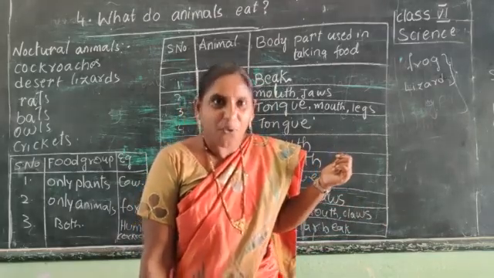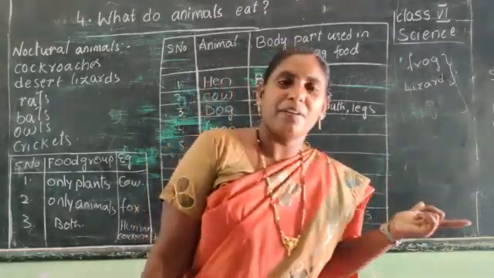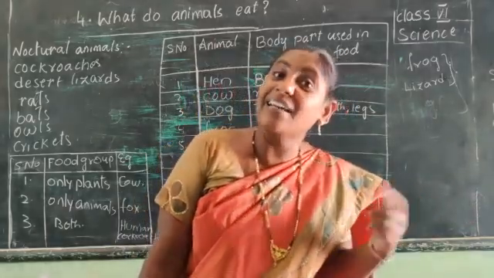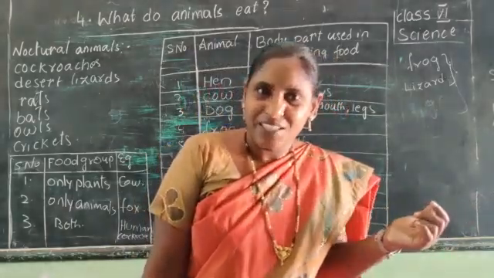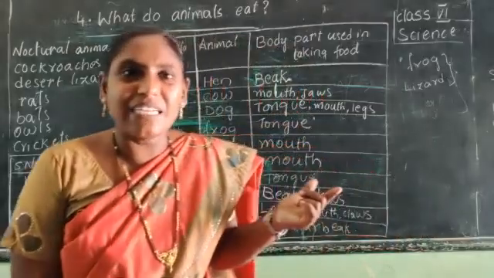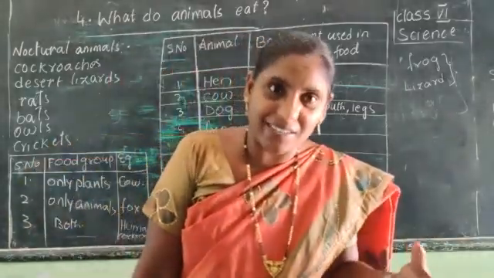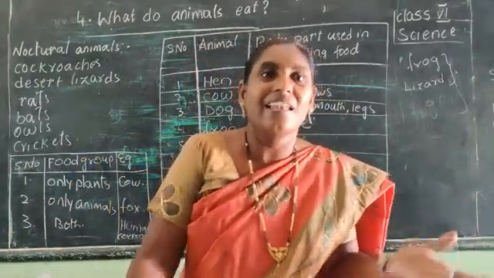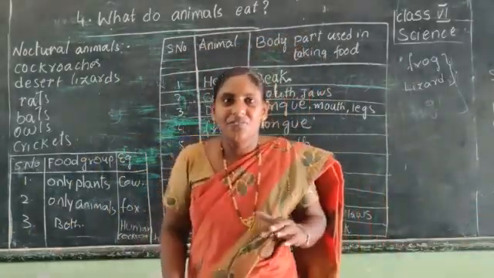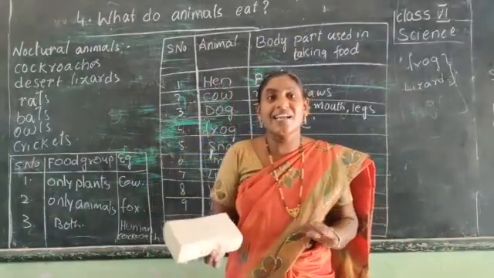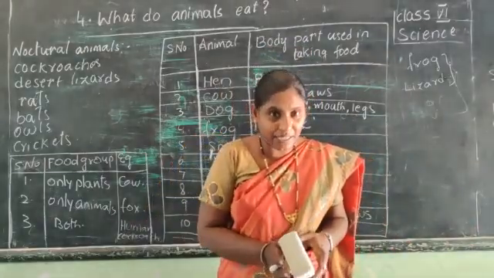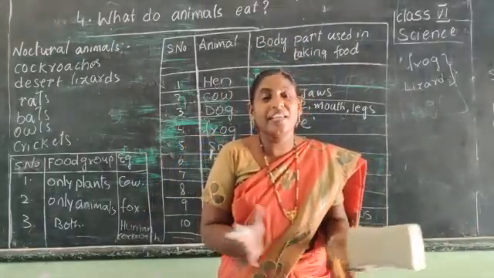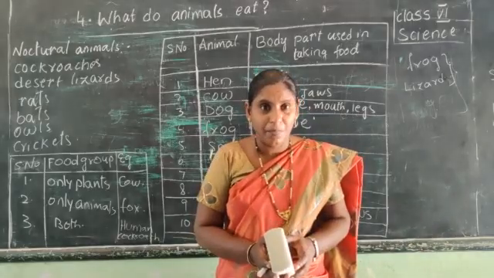Let us take one more example. Fox is eating another animal. So, some of the animals are eating only plants and some of the animals are eating other animals. Like that, the nature is balanced.